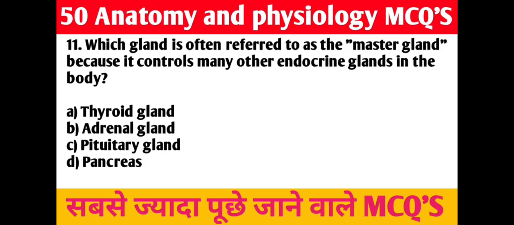11th question, which gland is often referred to as the master gland because it controls many other endocrine glands in the body? A, thyroid gland, B, adrenal gland, C, pituitary gland, D, pancreas. Right answer is C, pituitary gland.